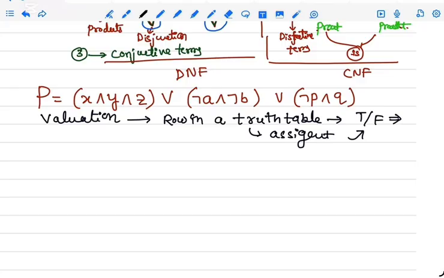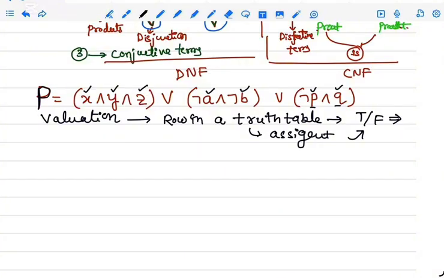What are the Boolean variables? They are the classes X, Y, Z, A, B, P and Q. This P is different than this P. This capital P is the entire logical expression result. The other variables are Boolean variables or classes. Capital P is a logical expression in terms of X, Y, Z, A, B, P, Q. So all these are independent Boolean variables present in the predicate, and capital P is the predicate.